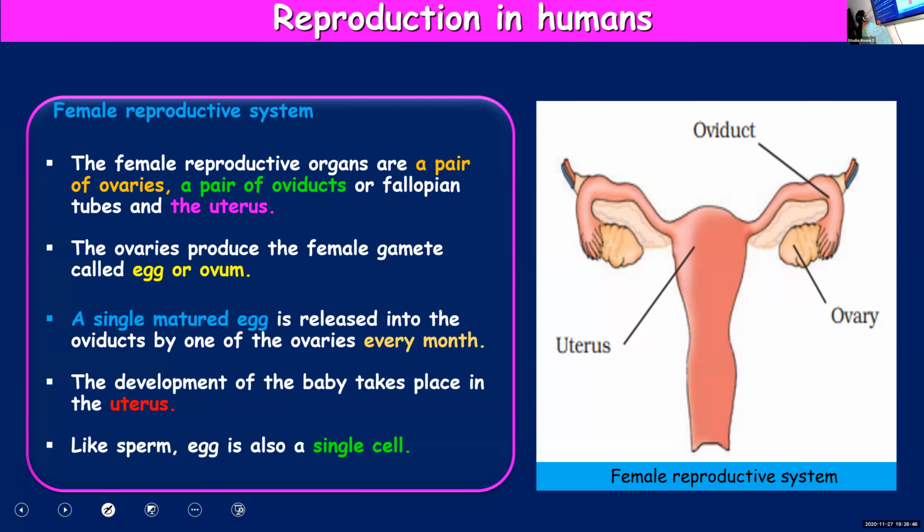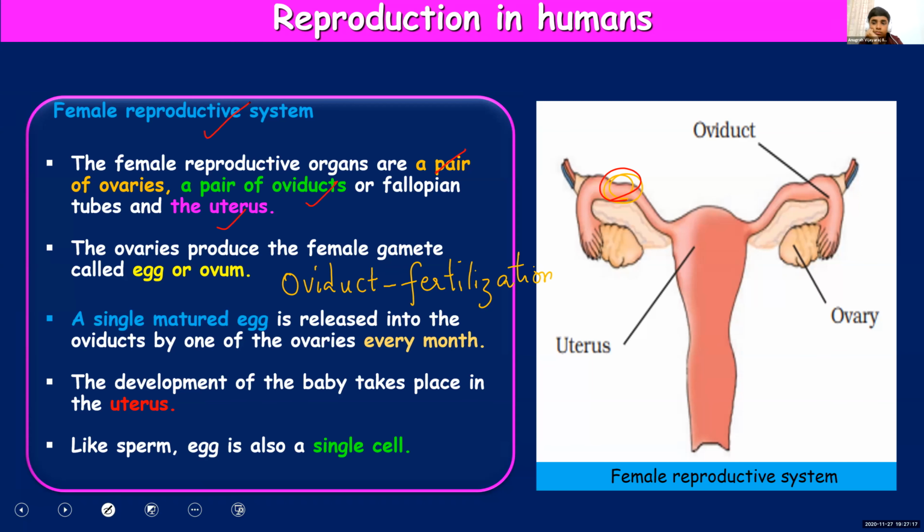One more point to add. Oviduct is the site of fertilization. So oviduct is the region where fertilization takes place, in the fallopian tube or oviduct. So once again, a pair of ovaries, a pair of oviducts and uterus forms the female reproductive system.